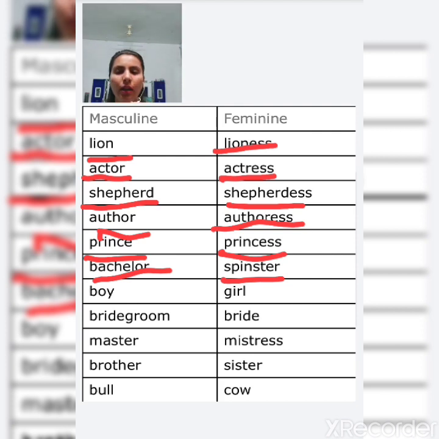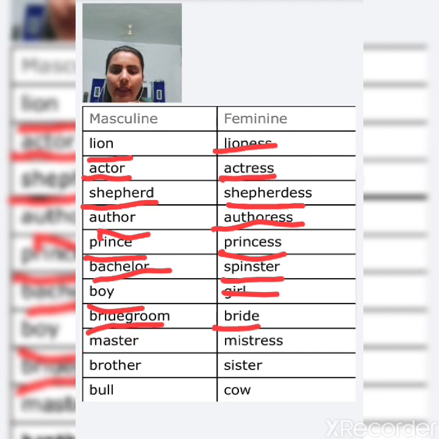Next is boy, and the feminine of boy is girl. Next is bridegroom, and the feminine of bridegroom is bride. Next is master, and the feminine of master is mistress.